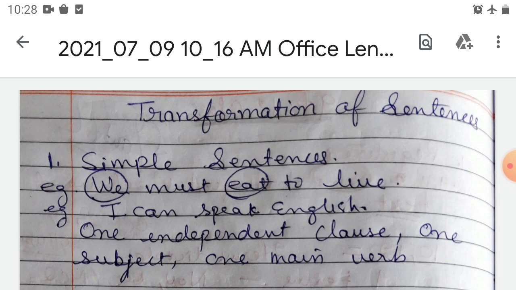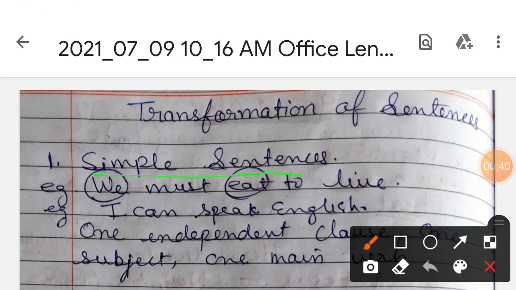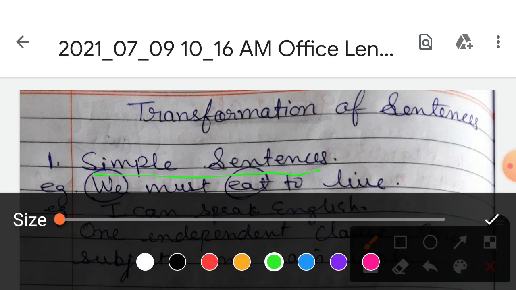First I will tell you about the simple sentence. What is a simple sentence? Actually, first we will read about this simple sentence. So what is a simple sentence?